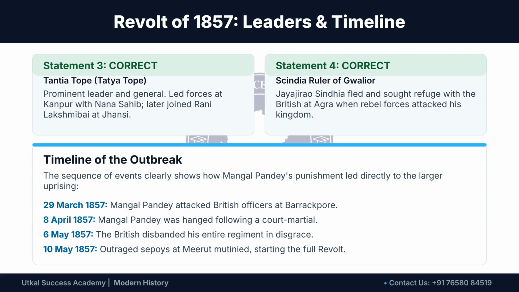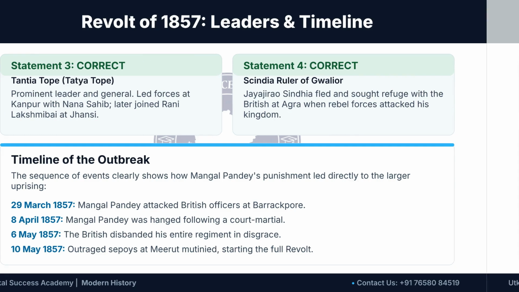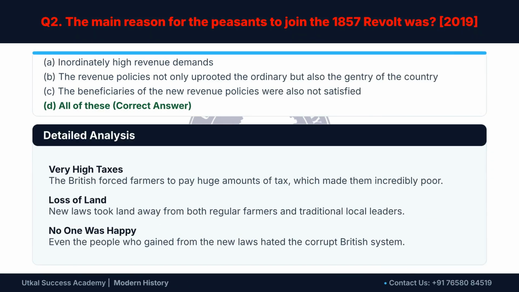The timeline shows the escalation from Mangal Pandey's attack in March to the full revolt on May 10, 1857. Our second practice question from 2019 asks the main reason for the peasants to join the 1857 revolt. The correct answer is all of these. High taxes, loss of land due to new laws, and general dissatisfaction with the corrupt British system were all factors.